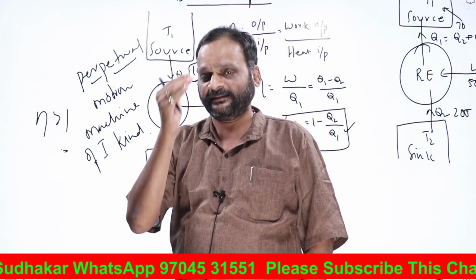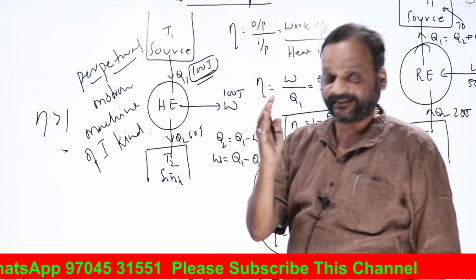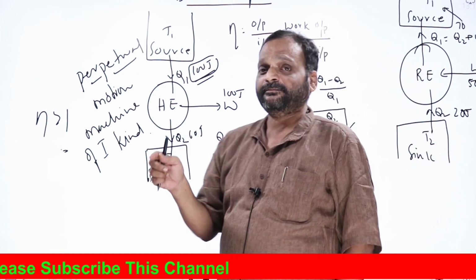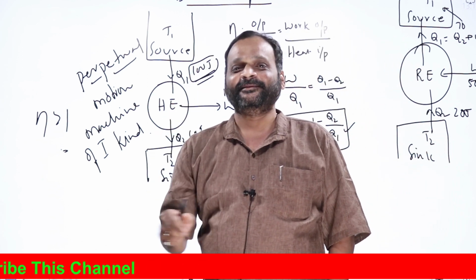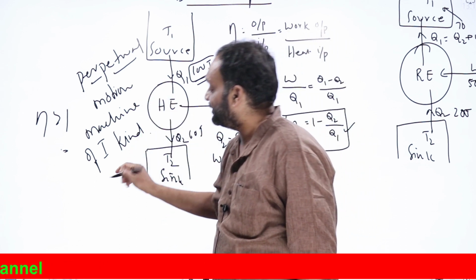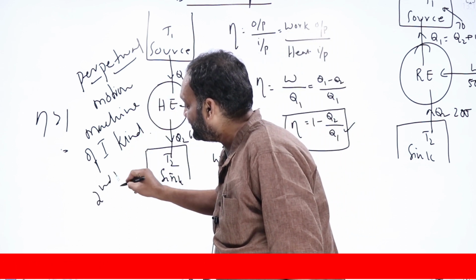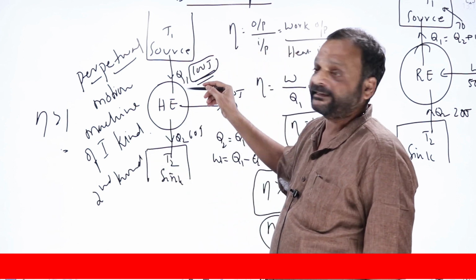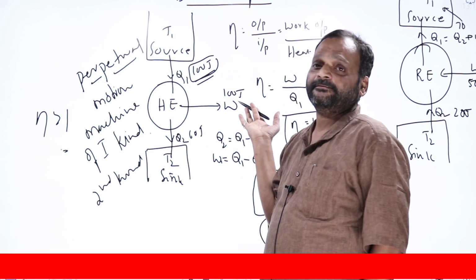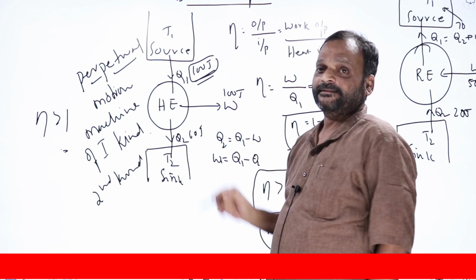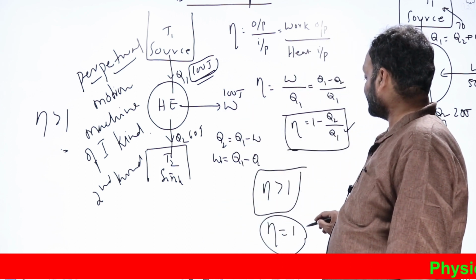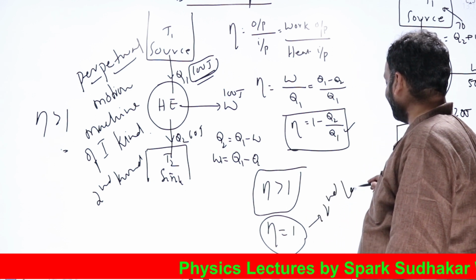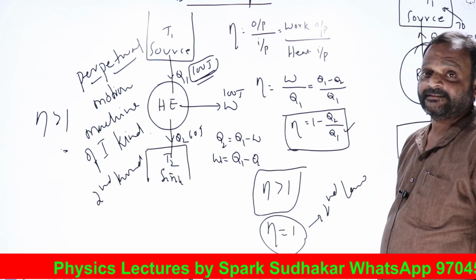The most important, the most fascinating law in thermodynamics, or the entire physics, is the second law. The second law says perpetual motion machine of the second kind is also impossible. What is that? An engine which takes some Q1 amount of heat and converts all that Q1 into work W. That is, eta equal to 1 is also impossible according to the second law of thermodynamics.